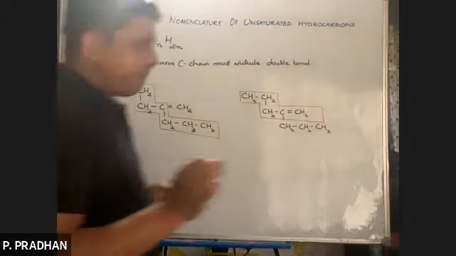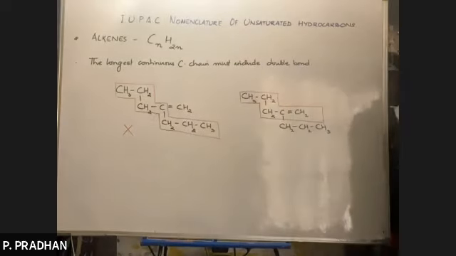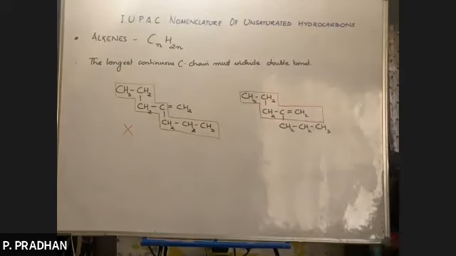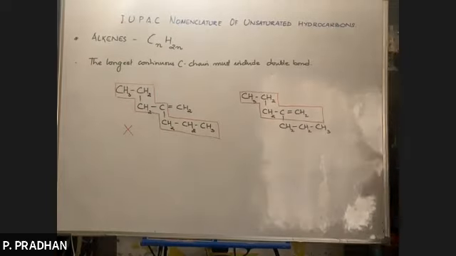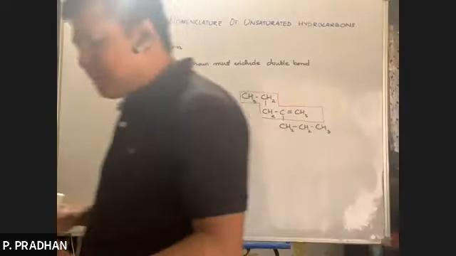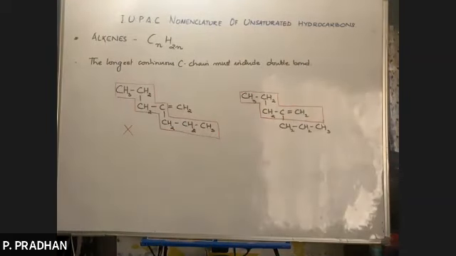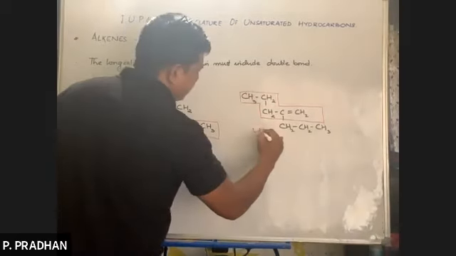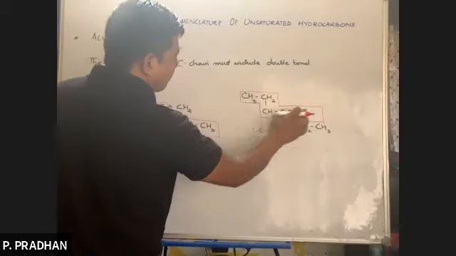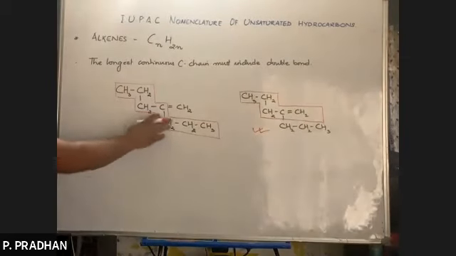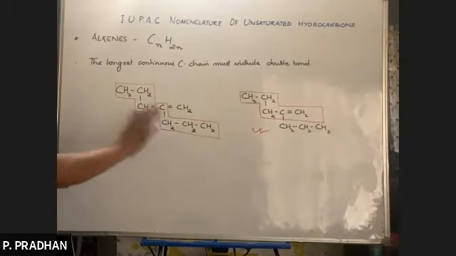So in case of alkenes, the longest continuous chain of carbon atoms must include the double bond. Or if it is a triple bond, it must include the triple bond as well. Okay, number one. So number two, this is the correct way of choosing the parent chain. So what root would it be? 1, 2, 3, 4, 5, pent. Not heptane, it will be pent.